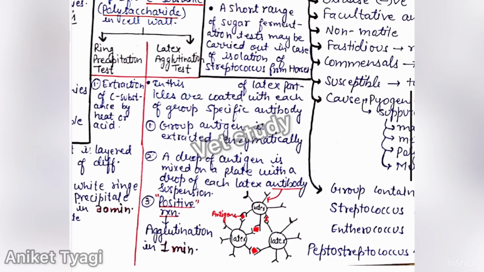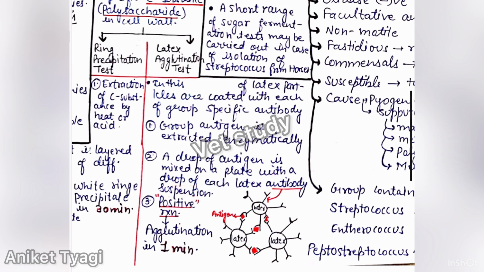In the latex agglutination test, latex particles are used, and latex particles are coated with specific antibodies. So this is a latex particle, and this latex particle is coated with specific antibodies, as you can see. These specific antibodies are also specific to certain bacteria. Now group antigen is extracted enzymatically, but here we extract the antigen by heat or acid method. Now a drop of antigen is mixed on the plate with a drop of latex antibody suspension.